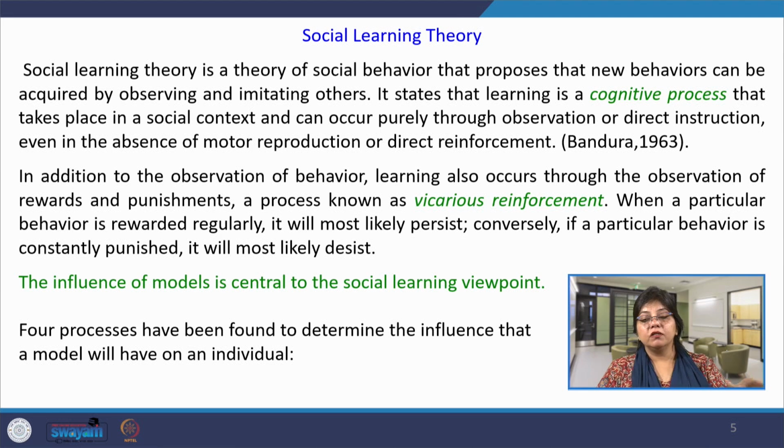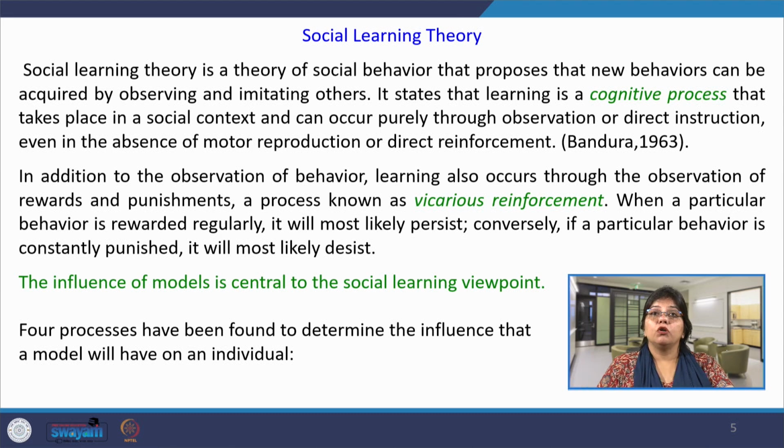So, it is a cognitive process that takes place in a social context and occurs purely through observation or direct instruction, even in the absence of motor reproduction or direct reinforcement. No matter whether we will be reinforced or not, based on our own cognition, our understanding, our perception, thinking and feeling, we will try to imitate and observe that behavior. This is social learning theory.